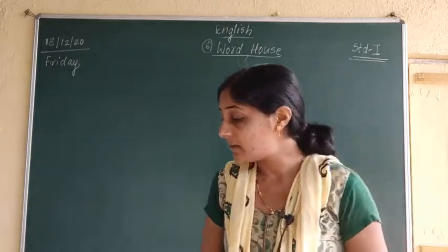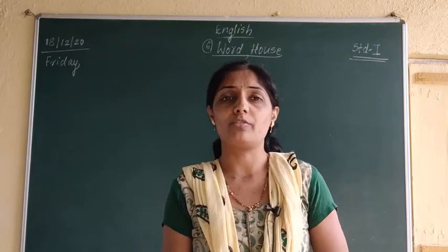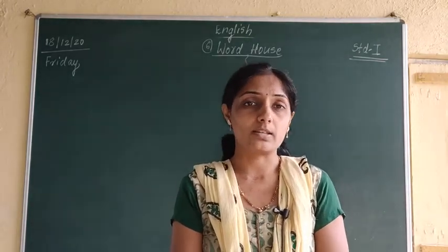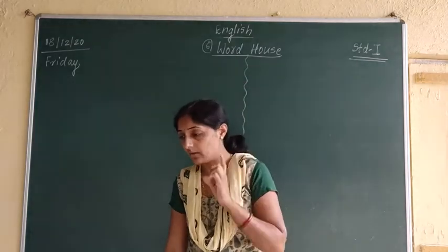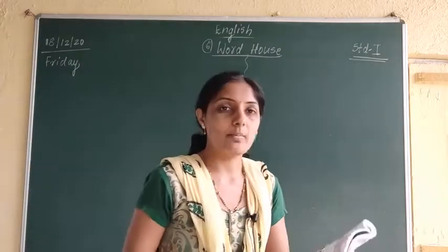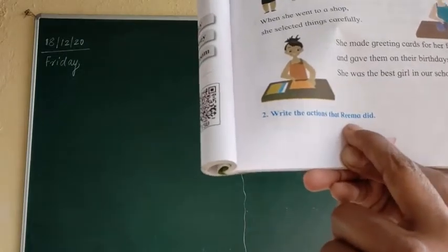Correct. And here it is told that whenever she used to be free, she used to prepare greeting cards for her friends so that she can give those greeting cards to her friends at their birthday parties. In this way, we studied about the helpful girl, and there is one question given in the book: write the actions that Rima did. What all actions did Rima do?